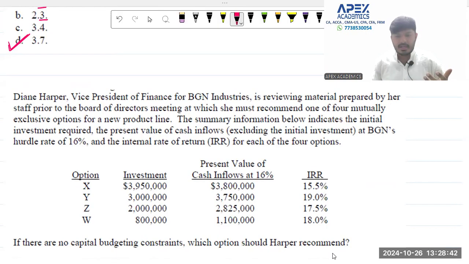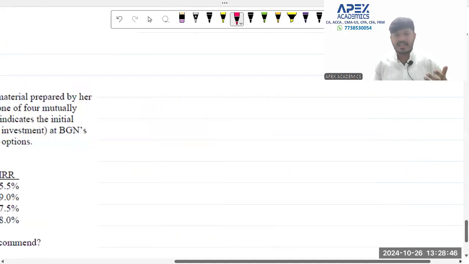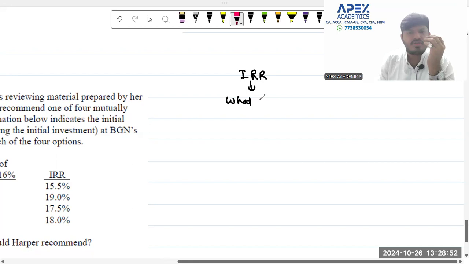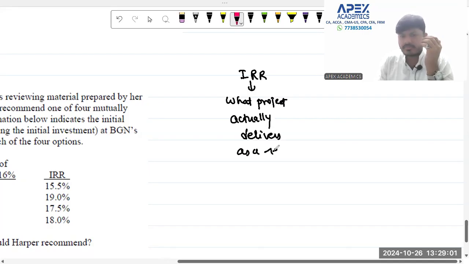See, students, let me clarify the concept of IRR over here for you. Please understand this funda before you go ahead. Internal rate of return is what the project actually delivers as a return. And the discounting factor is your cost of capital, meaning it is what is expected by you.